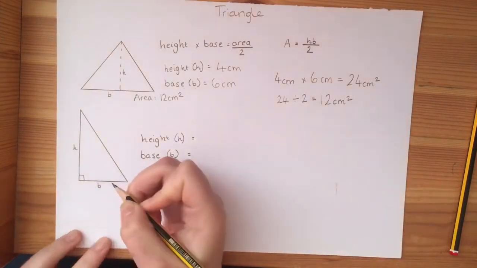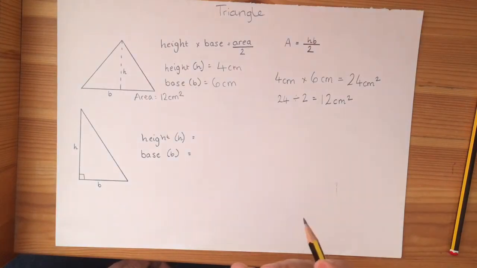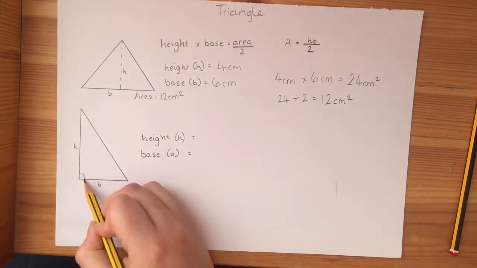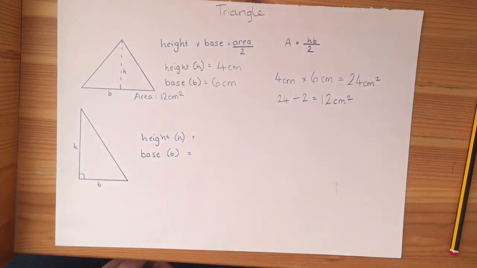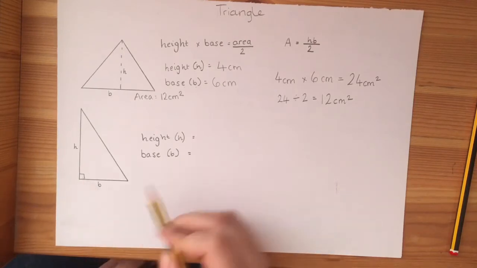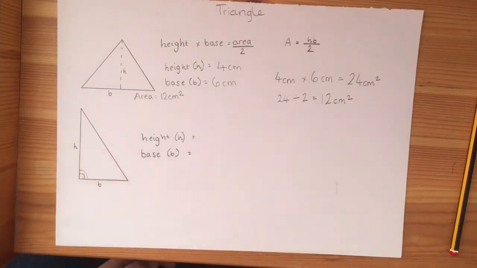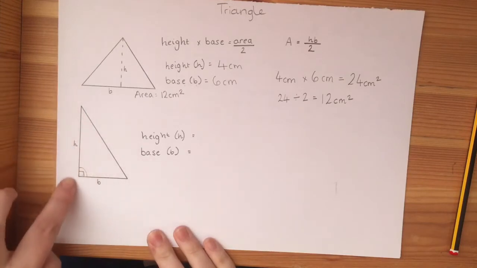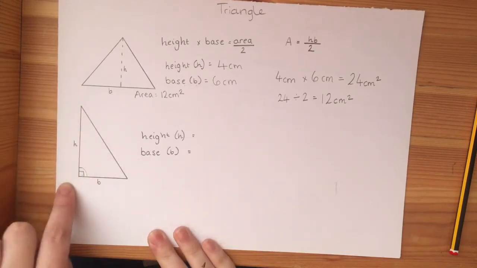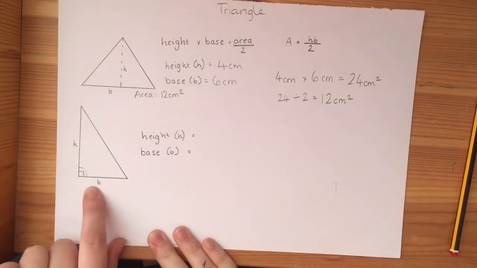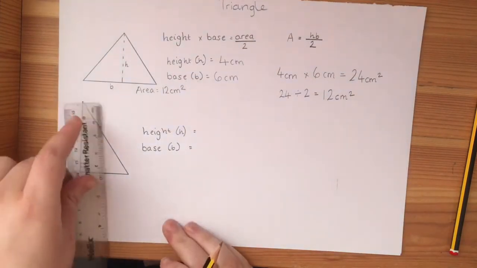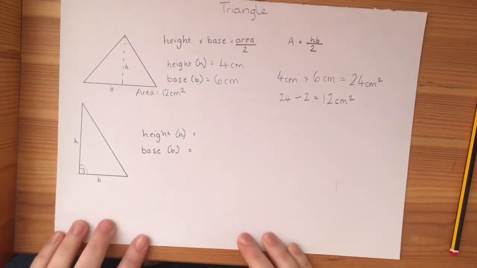Okay, let's have a look at a right angle triangle down here. Now, if you came to this in a SATS paper, or when you're doing papers at school later on, if you see a box down here in the bottom of your triangle, you know automatically that means it is a right angle triangle. You don't have to worry about measuring it or doing angles then. If it's got a box down here, not a little circle, then it is definitely a right angle triangle. So this time I can just use the side of my triangle for the height, and I can just use the bottom for the base. I don't have to try and work out heights by going in the middle of the triangle. So this one's a little bit easier that way.